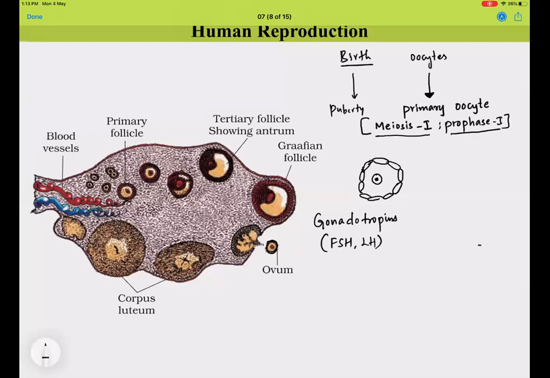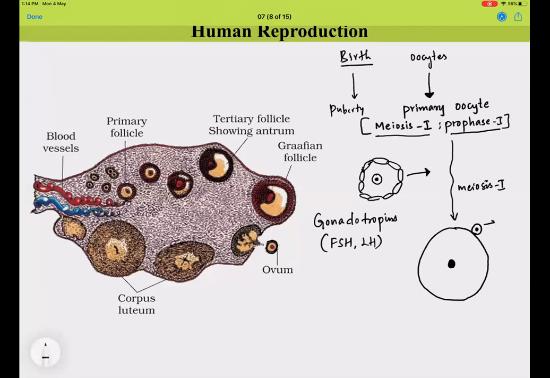That's when the follicles start their differentiation process, where they sequentially become secondary follicle, tertiary follicle, and Graafian follicle. And inside that, our primary oocyte will try to finish its meiosis. Once meiosis 1 is over, and meiosis 2 also begins, you will get unsymmetrical cells. You will get a large secondary oocyte and a small polar body.